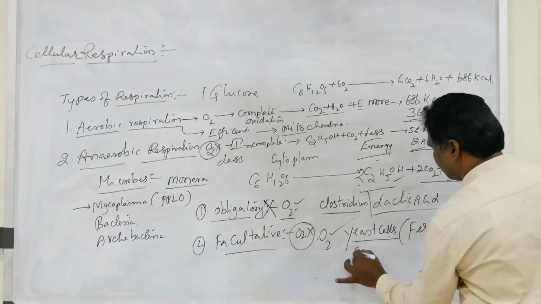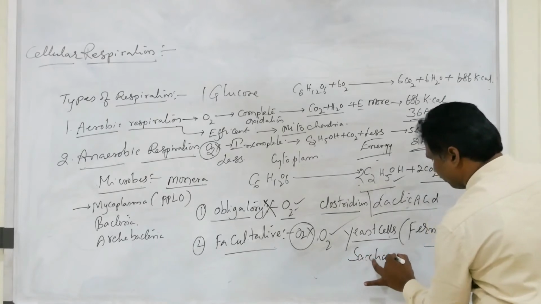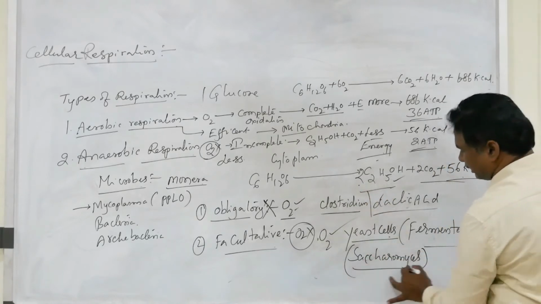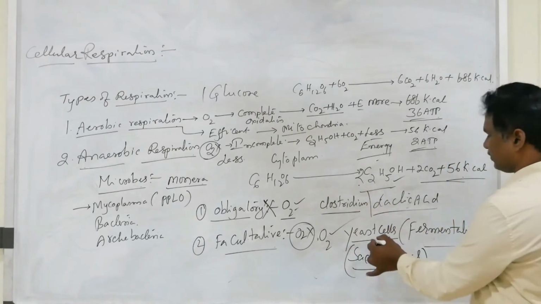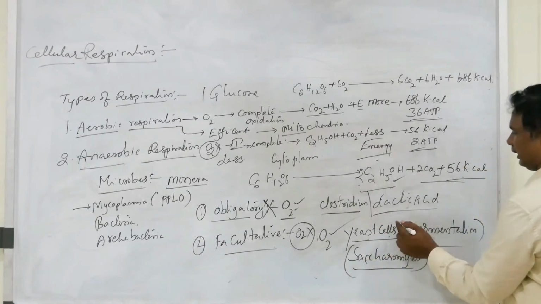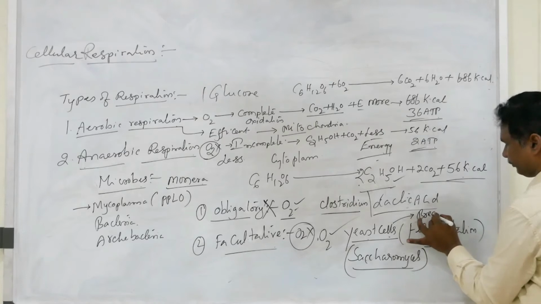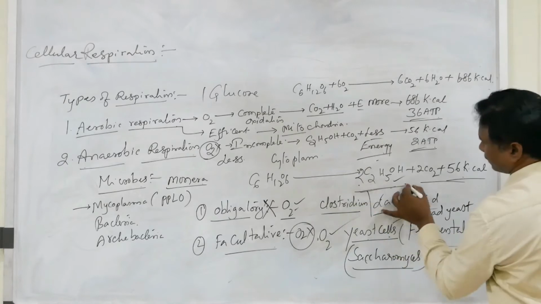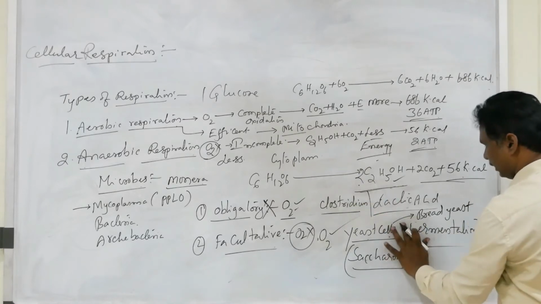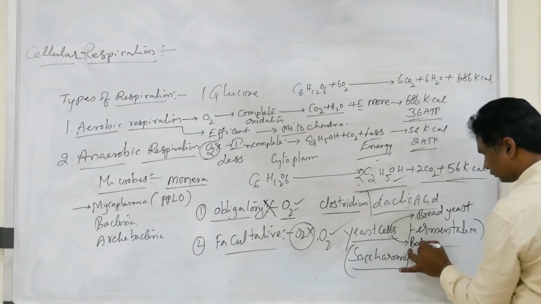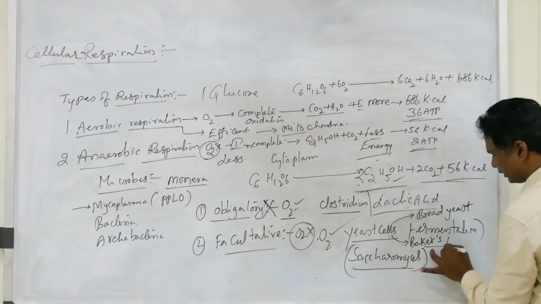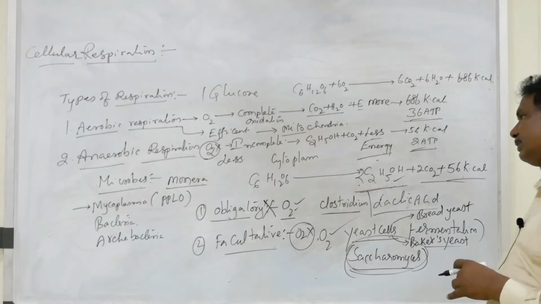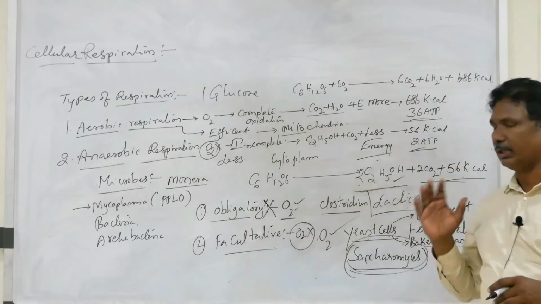The scientific name of the yeast cell is Saccharomyces. Saccharomyces is useful for bread making. That's why it is called bread yeast. It is also helpful for the production of alcohol. That's why it is also called baker's yeast. So the scientific name is Saccharomyces. These are the types of anaerobes.